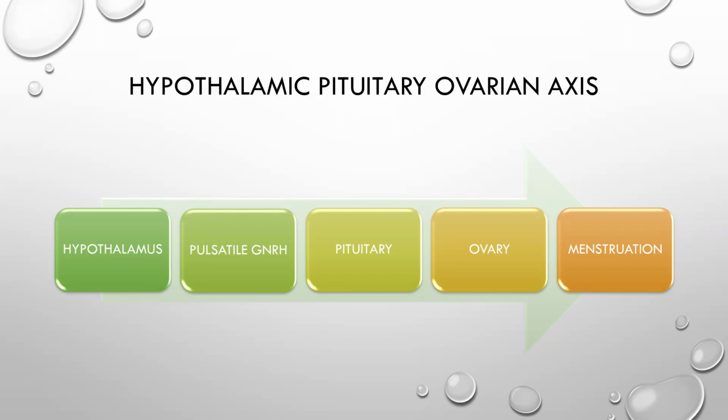The pituitary releases the gonadotrophins, that is LH and FSH, which stimulate the ovary, and the ovary in response secretes estrogen and progesterone, which act on the uterus, and the withdrawal of these hormones results in menstruation. If estrogen and progesterone are produced a lot, there is negative feedback to the pituitary to stop producing more LH and FSH. Okay?